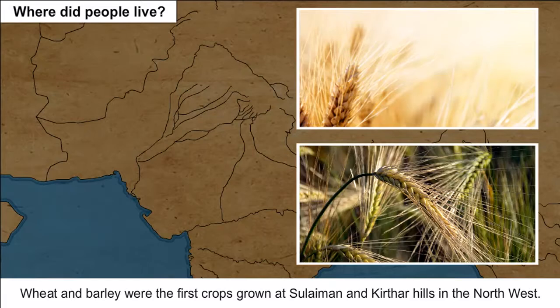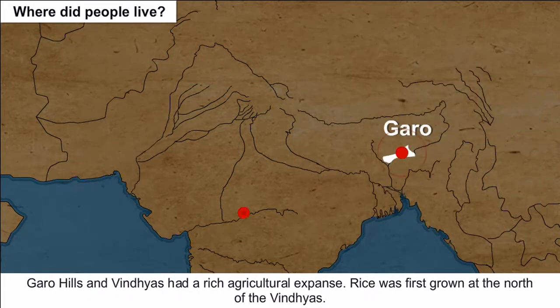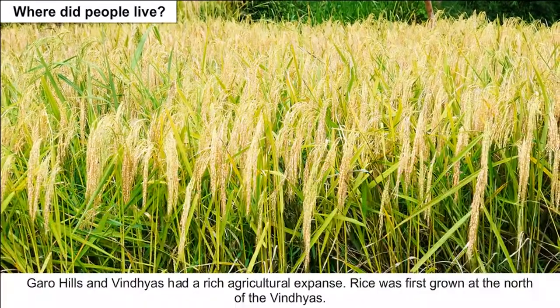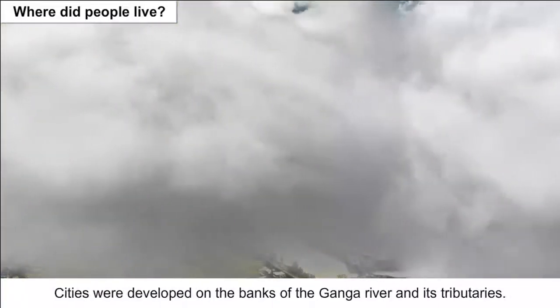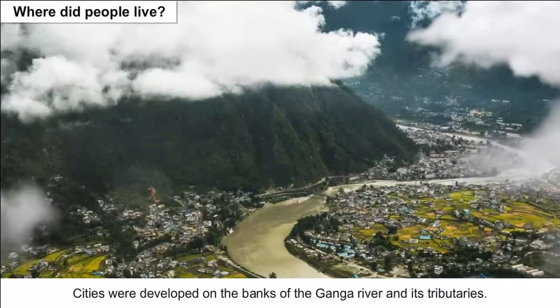Wheat and barley were the first crops grown at Suleiman and Kirthar hills in the northwest. Garo hills and Vindhyas had a rich agricultural expanse. Rice was first grown at the north of the Vindhyas. Cities were developed on the banks of the Ganga river and its tributaries.